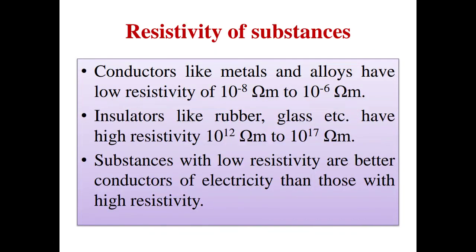Resistivity of substances: conductors like metals and alloys have low resistivity, and insulators have very high resistivity. Substances with low resistivity are better conductors of electricity than those with high resistivity.